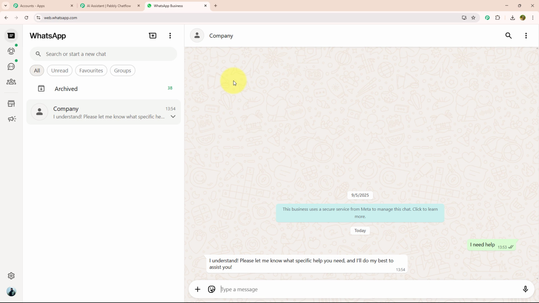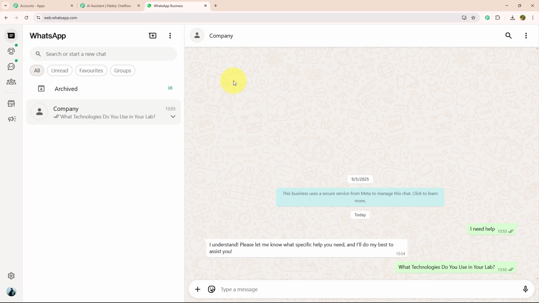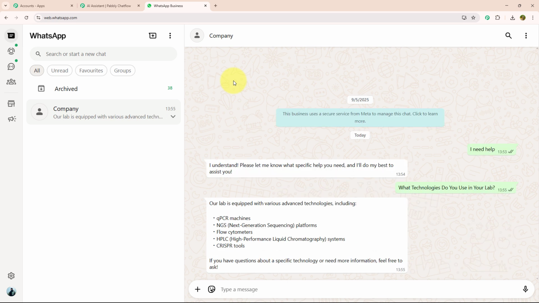Over here I'm going to enter my query: what technology do you use in your lab? As soon as I have entered my message, they have responded with the answer which says our lab is equipped with various advanced technology including PCR machine, NGS, flow cytometer, HPLC and CRISPR tool. If you have a question about a specific technology or need more information, feel free to ask.